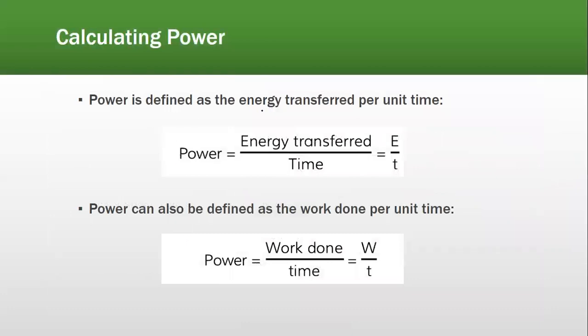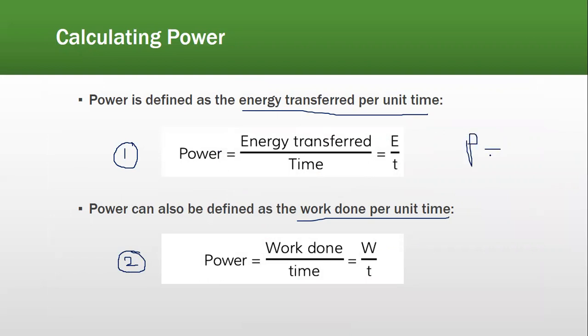So power is defined as energy transferred per unit time, and power can also be defined as work done per unit time. तो हमारे पास दो formulas होते हैं power के. The first formula of power is energy transferred over time, which is E by T, and the second formula for power is work done divided by time, also known as W over T. So these are the two formulas for power.